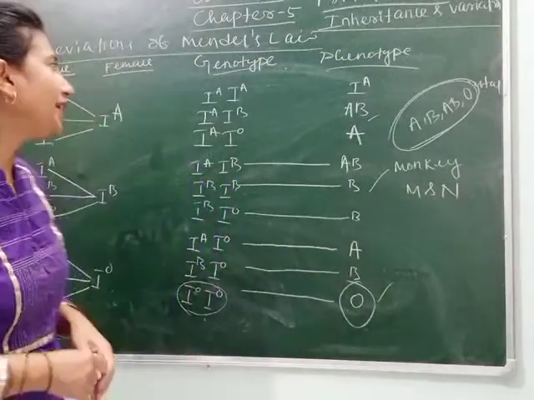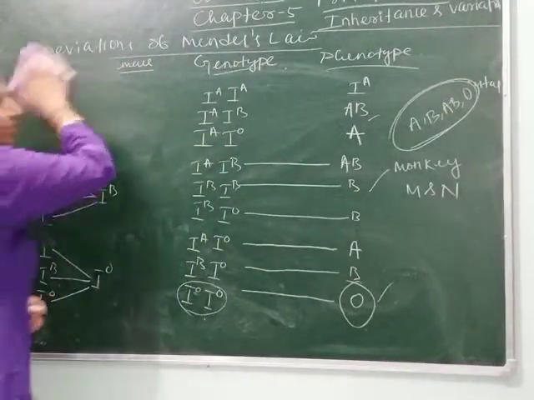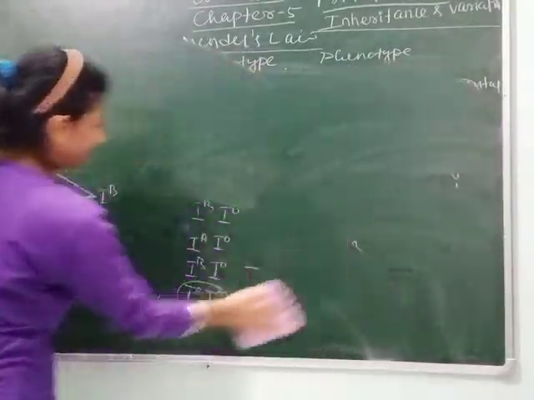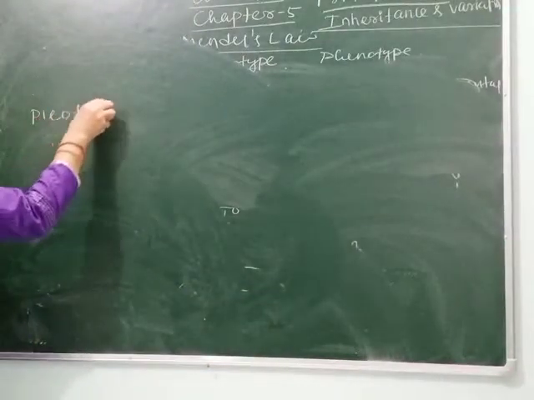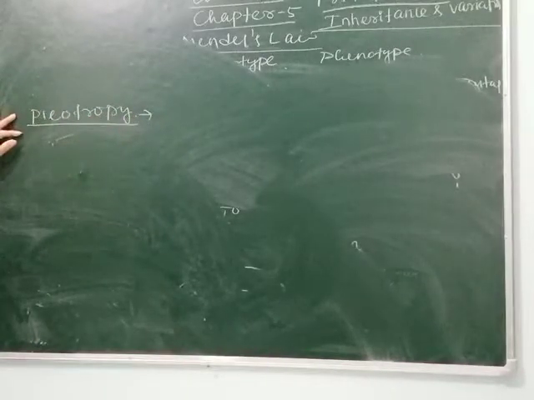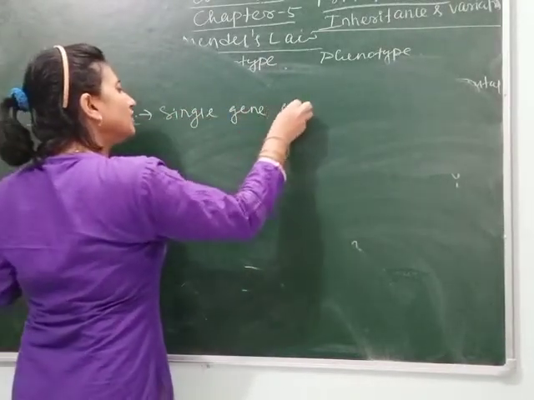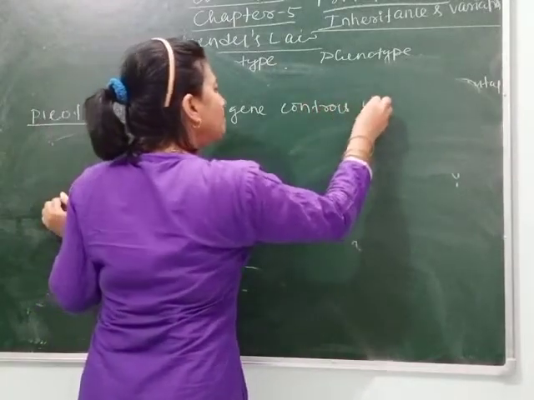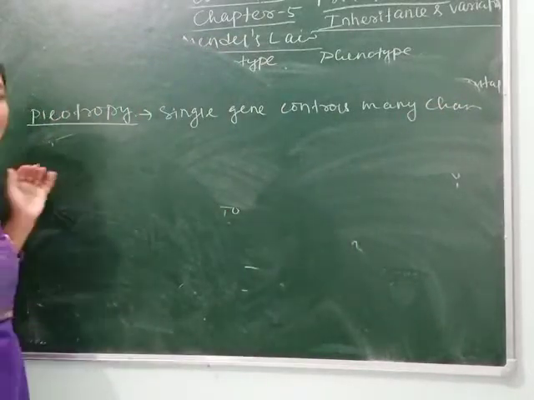Clear? So the next topic is pleiotropy. What do you mean by pleiotropy? This is also a deviation from Mendel's law. As we know, in pleiotropy a single gene controls many characters. And we can take the example of a starch grain.